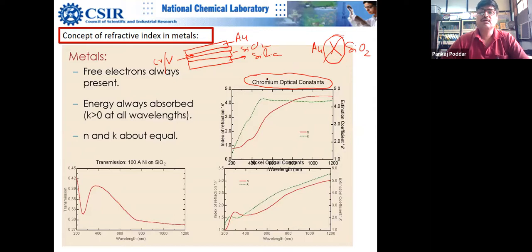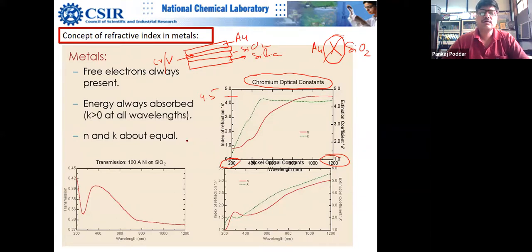So probably this is the reason chromium is there, and maybe for some other industrial uses. One thing you can immediately note is that for chromium, K is non-zero. It is non-zero in the entire range from 200 to 1200, which is plotted. And N is very high. N is basically this red curve, and it goes to around 4.5, which is very high. I think all of you are aware of this. This N of 4.5 is quite high.